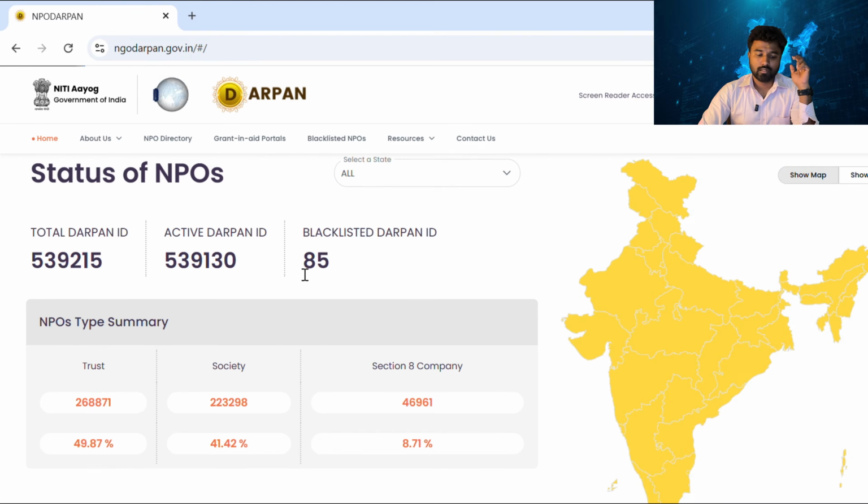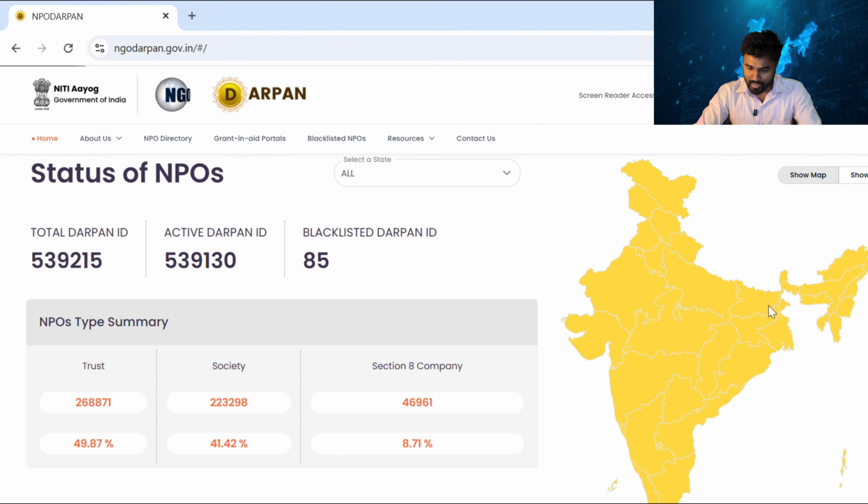Basically there are 3 types of NGOs, as you may all know: society, trust, and Section 8 company. Here it is also mentioned that nearly 50% of NGOs are registered as a trust, 41.42% are registered as a society, and nearly 8.7% are registered as a Section 8 company.